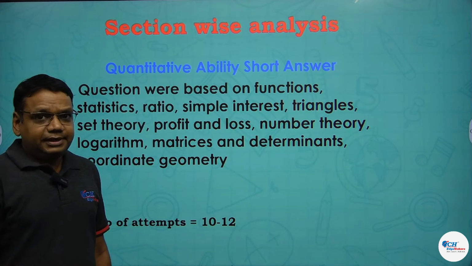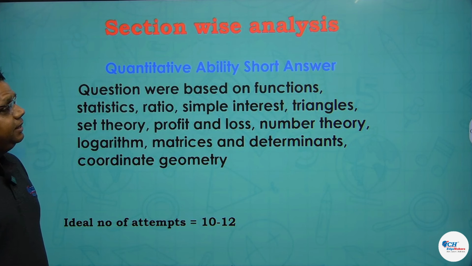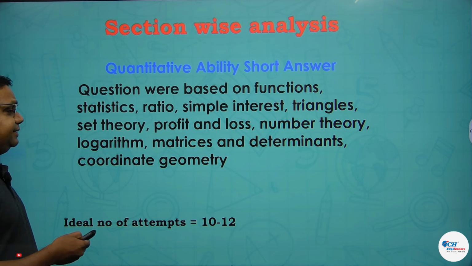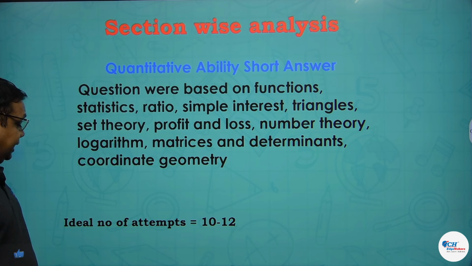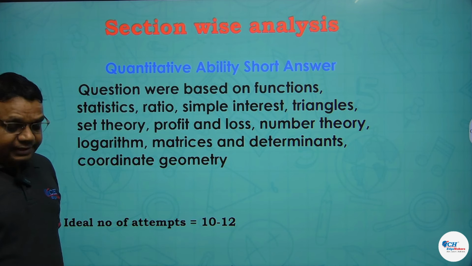So let us analyze the sections one by one. The questions in the quantitative ability short answer section were based on topics like functions, statistics, ratio, simple interest, triangles, matrices and determinants, and coordinate geometry. The ideal number of attempts in this section is in the range of 10 to 12.